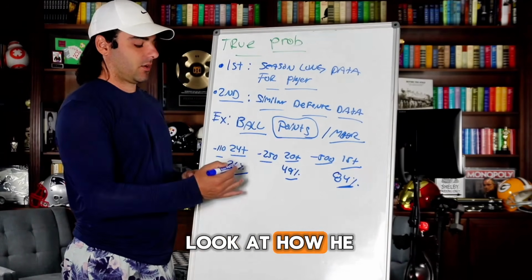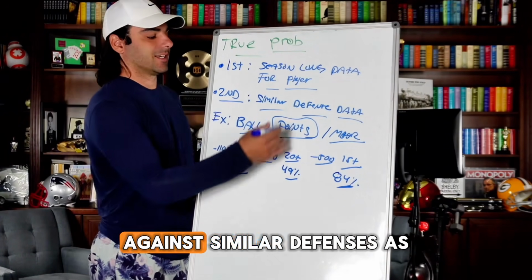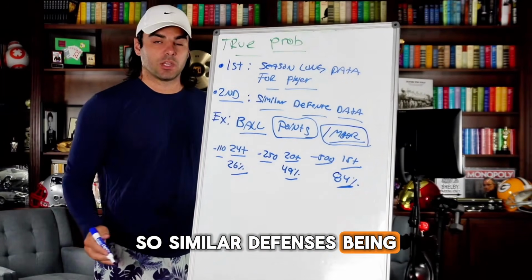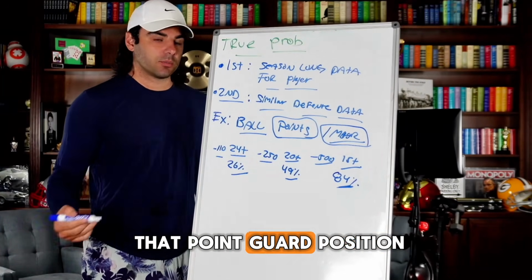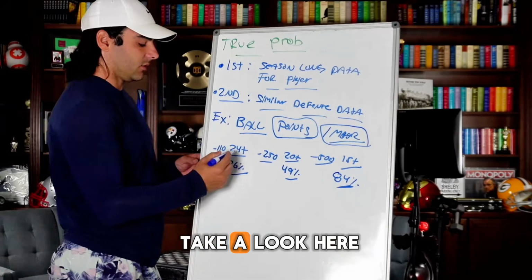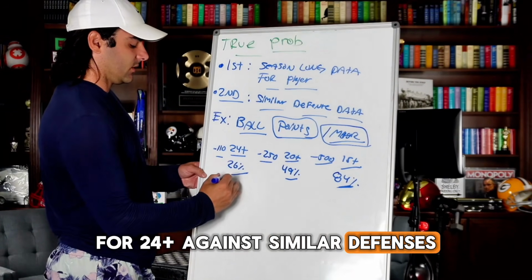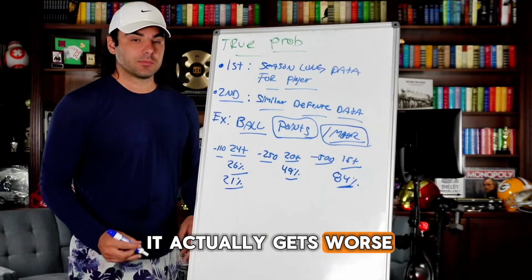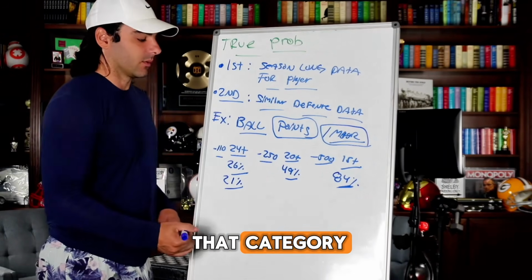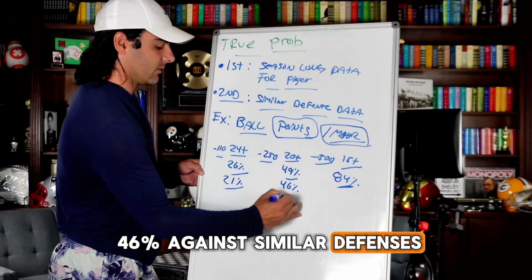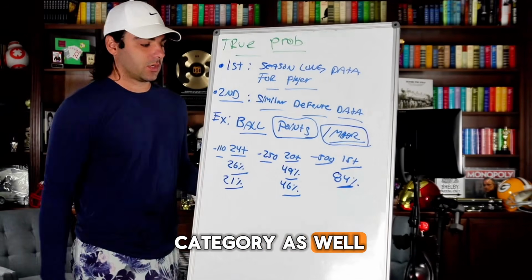Now let's take a look at how he did percentage-wise against similar defenses as the Magic. So similar defenses being teams that don't guard that point guard position too well and give up a decent amount of points allowed. So now if we take a look here for 24 plus against similar defenses, we get 21%. So it actually gets worse. It gets worse in that category. Then when we go to 20 plus, we got 46% against similar defenses. Gets worse in that category as well.